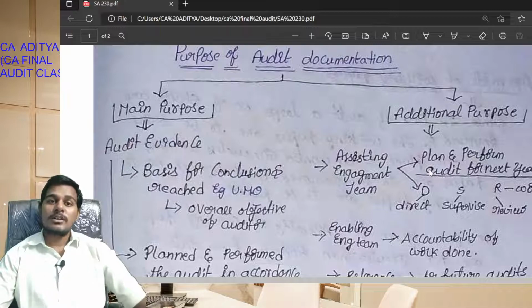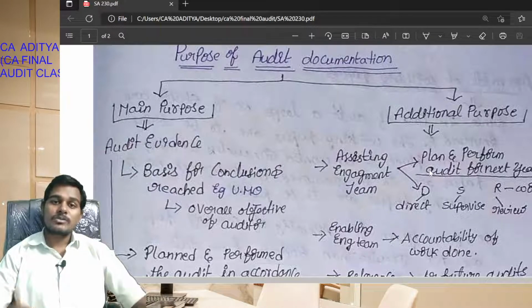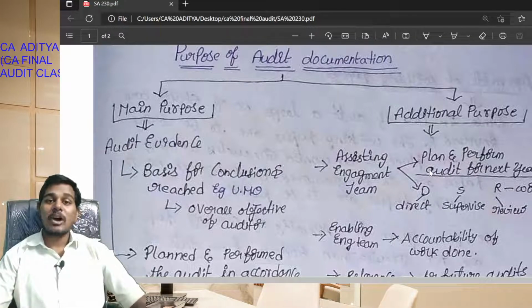The staff in the audit team will perform the audit and document the working papers, and the working papers are brought to the engagement partner. Then the engagement partner will direct, supervise and review the work performed by the staff in the audit team.